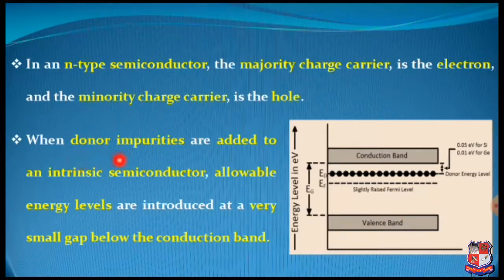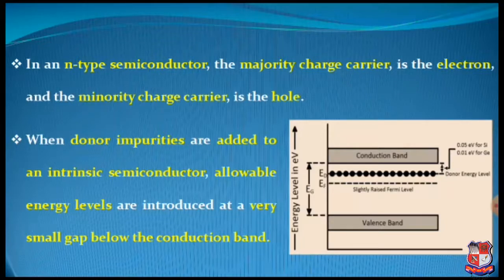So when donor impurities are added to an intrinsic semiconductor, allowable energy levels are introduced at a very small gap below the conduction band. The conduction band and Fermi level are separated by an intermediate level, that is the donor energy level, because these electrons are working as donors.